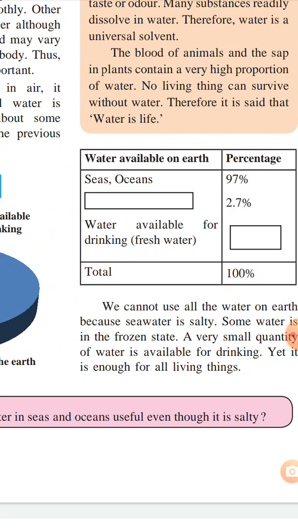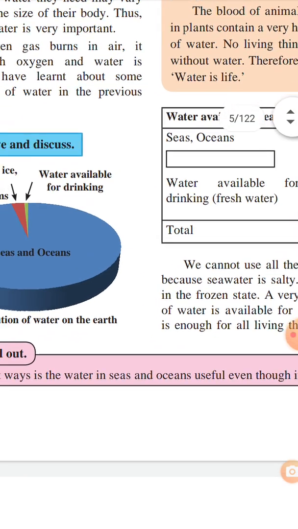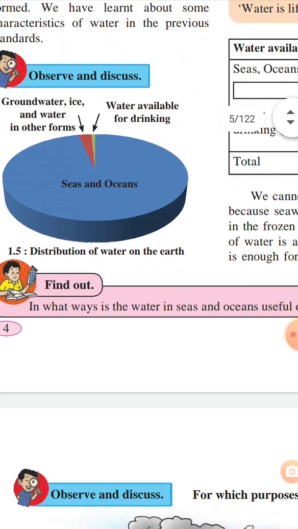Then what is the use of that water? Think about that. It is used for making salt and industrial soap, as well as for other uses.